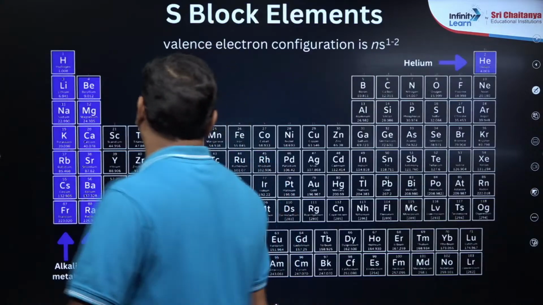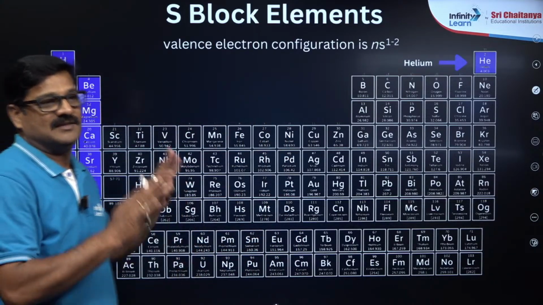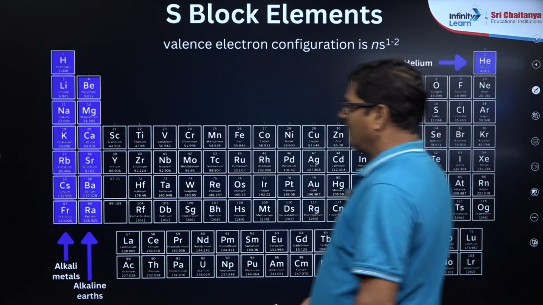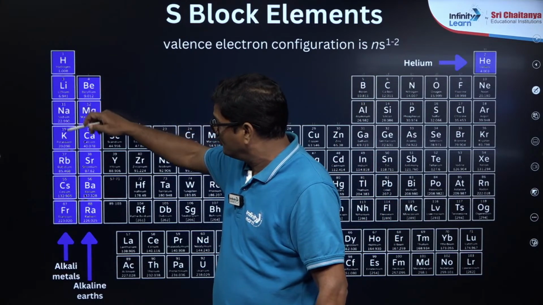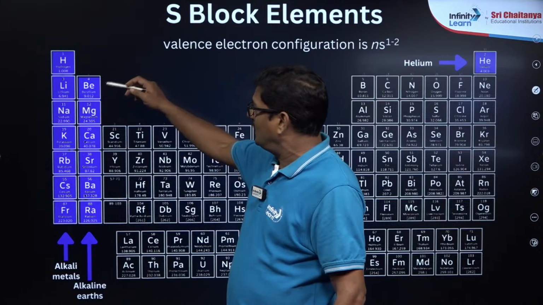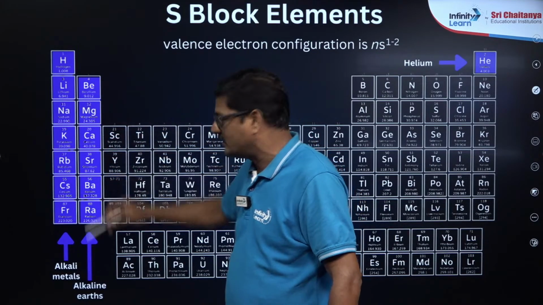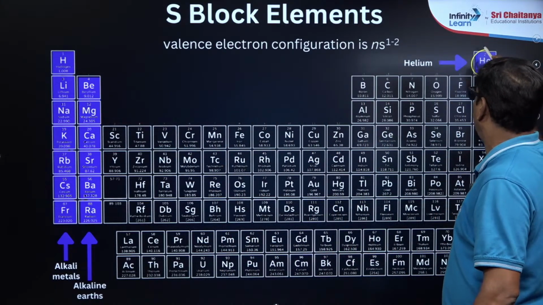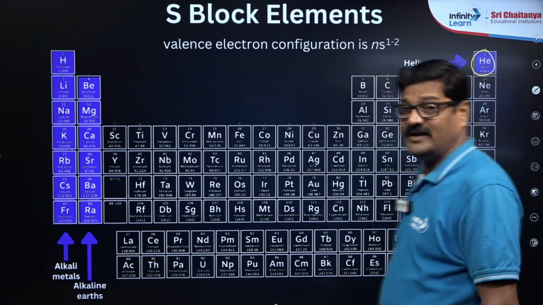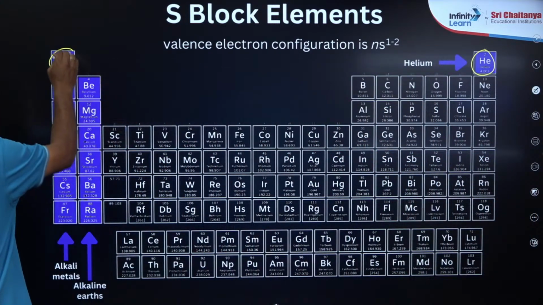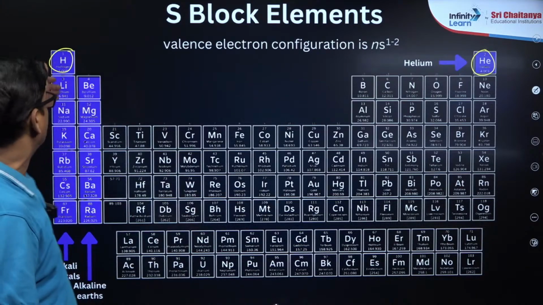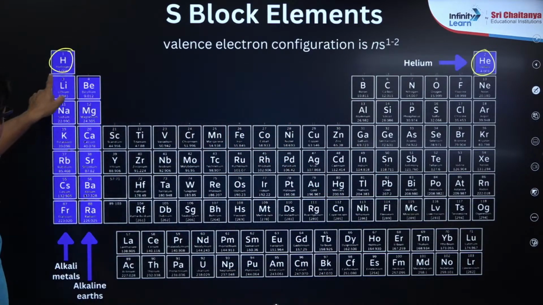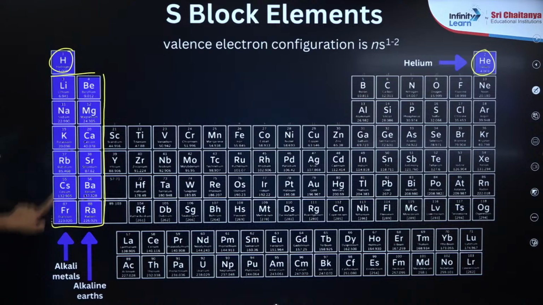When you see the entire periodic table, the elements where s orbitals are gradually filled are called s-block elements. In that, lithium, sodium, potassium, rubidium, cesium and francium, and beryllium, magnesium, calcium, strontium, barium and radium. And hydrogen is also there and helium is also there, but helium is an inorganic element and is kept in the inert gases, and hydrogen is an orphan in the periodic table. Even hydrogen doesn't know where to be placed, here or here, so leave it. So when you say s-block elements, this is what it means.